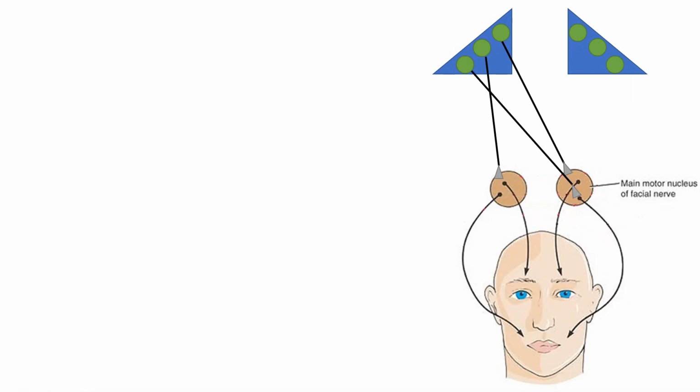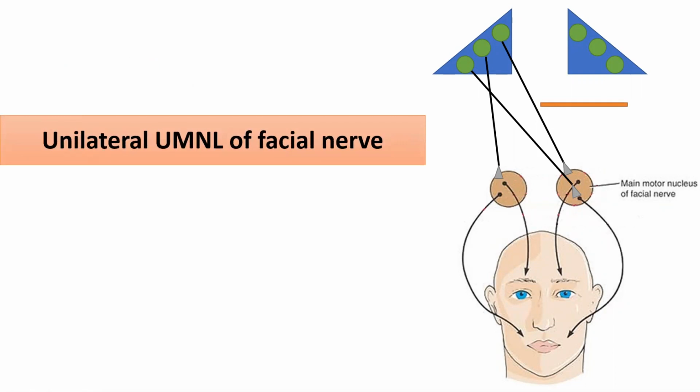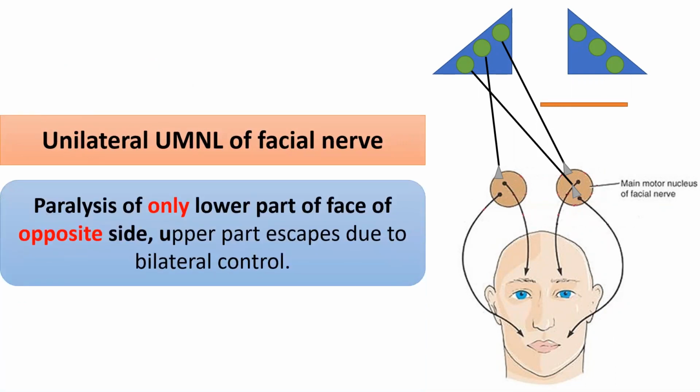If there is supranuclear lesion or upper motor neuron lesion like this one, then what will happen? Let us see. First of all, this neuron will be damaged, this pathway will be damaged, and this neuron controlled the neuron of the facial nucleus which innervates muscle of the upper part of the face. But this neuron is also controlled from the same-sided cerebral cortex. So ultimately nothing will happen to this neuron.